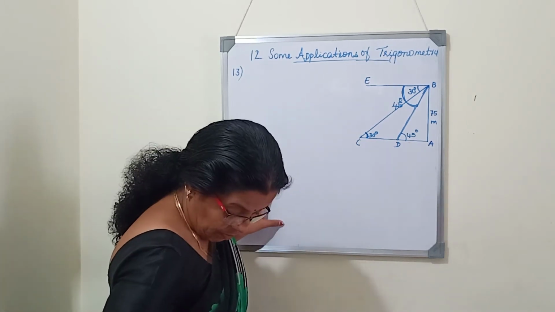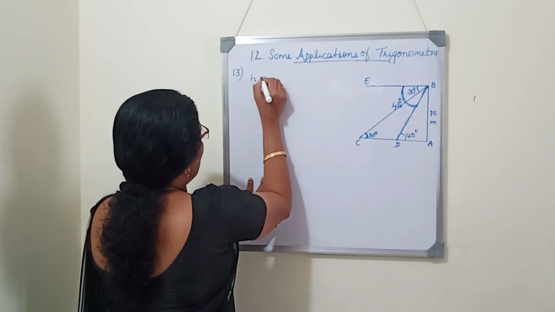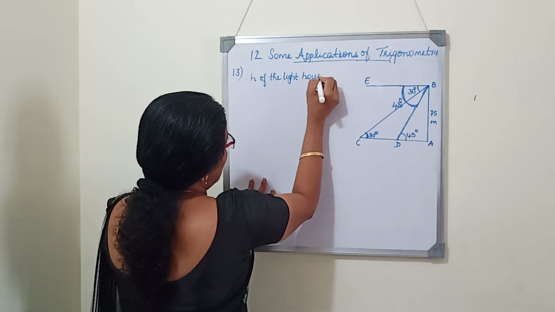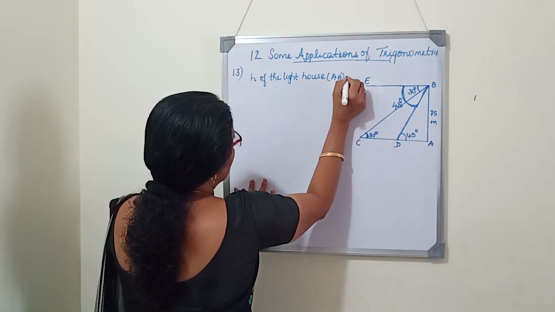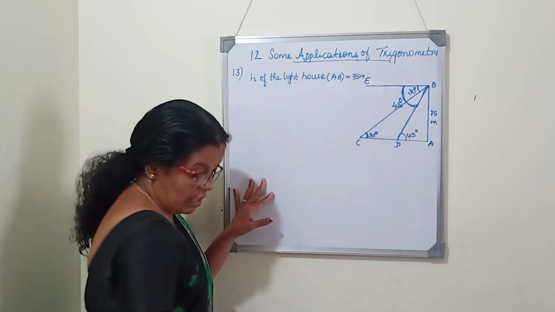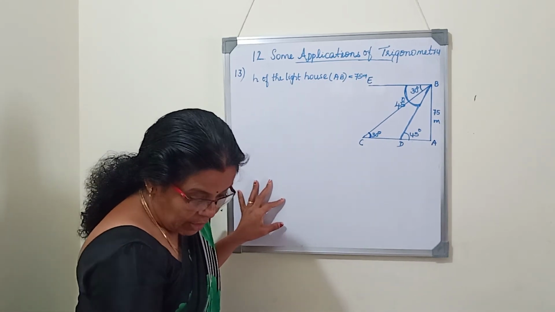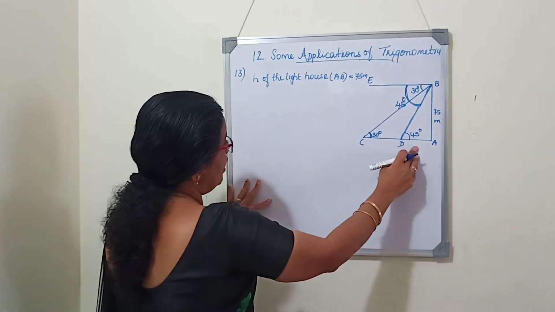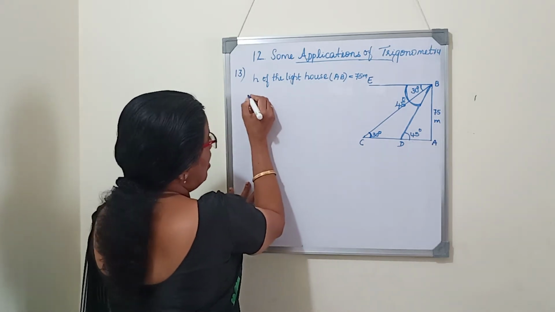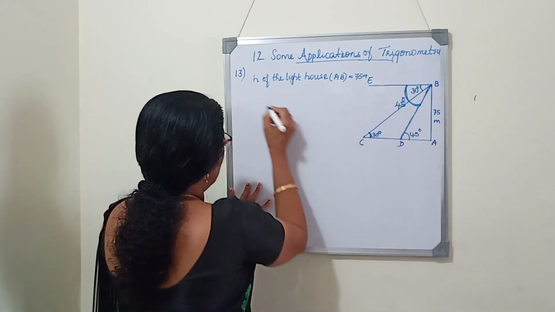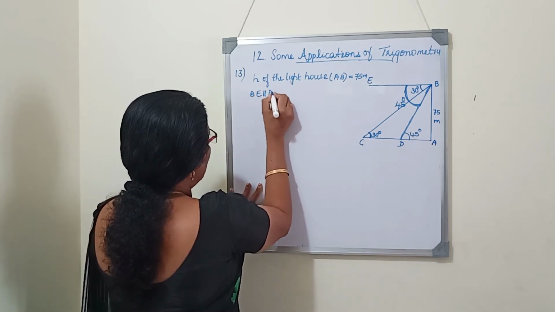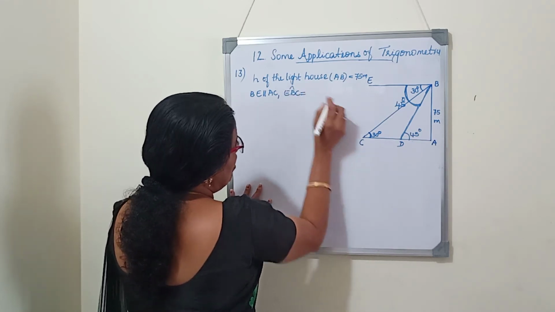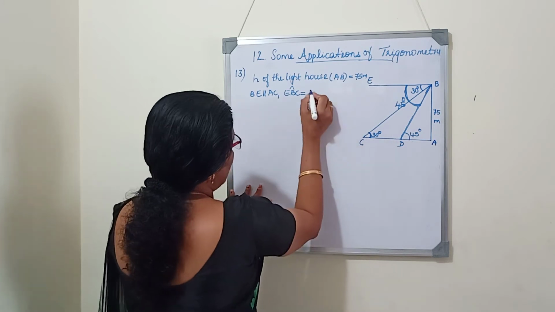Height of the lighthouse AB, 75 meter height. Angle of depression we will write as one is 30 degree and another one is 45 degree. So here first of all I'll write BE parallel to AC. BE parallel to AC. Therefore angle EBC is equal to angle BCA.